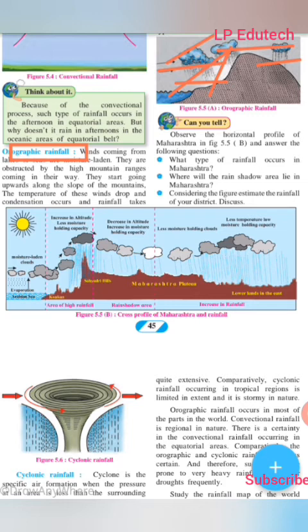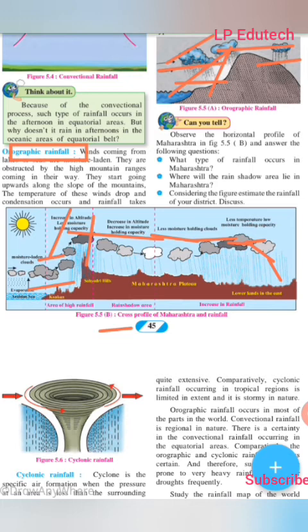This is figure 5.5a, and this is 5.5b. See, these are the winds coming from the seas and lakes. They get obstructed at the higher altitude, and the rainfall occurs here only. And when it crosses, the moisture holding capacity is decreased, and that area is called a rain shadow area. Then even after some time it increases again, and again the rainfall happens. So this is the journey, and therefore it is called orographic rainfall.